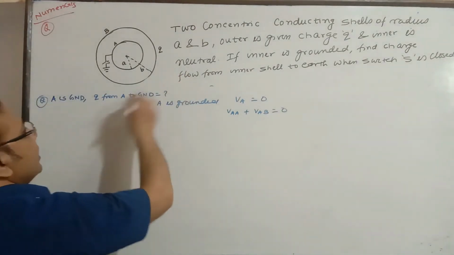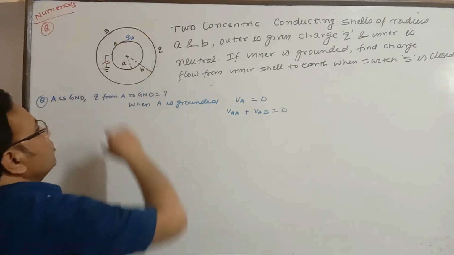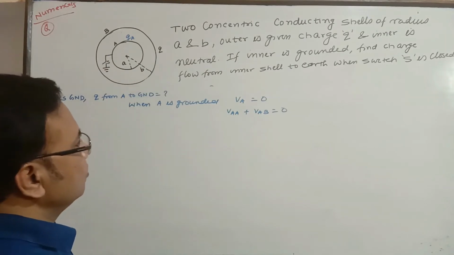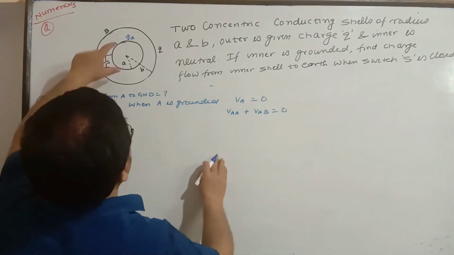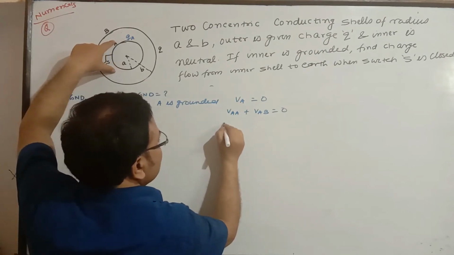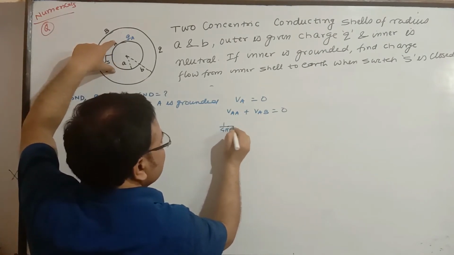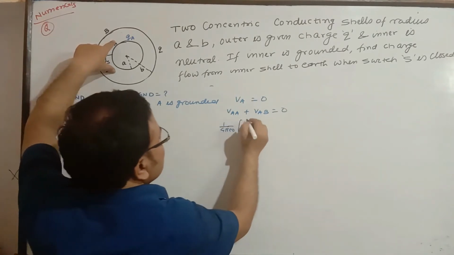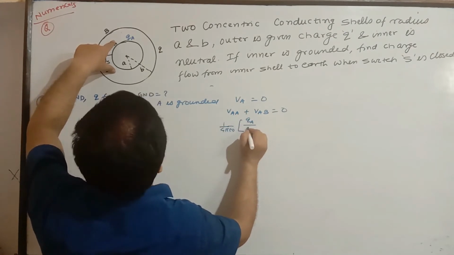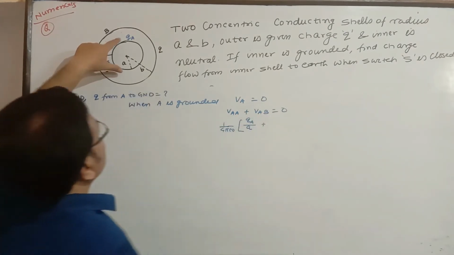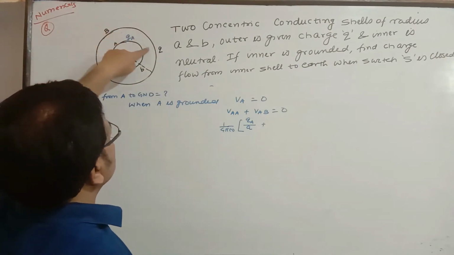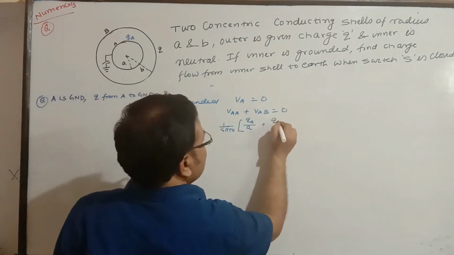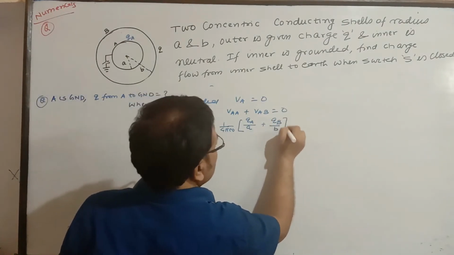Now say A acquires charge QA on grounding. Let us assume it gets charge QA somehow. So the potential of A due to itself, what is that? 1 by 4 pi epsilon naught, or simply k, we use. In both the cases we are getting the same constant, we are taking it outside. So this is QA divided by A. Potential of A due to B: what is the potential of B? That is 1 by 4 pi epsilon naught QB by the radius of this. So this is QB divided by B. That is equal to 0.